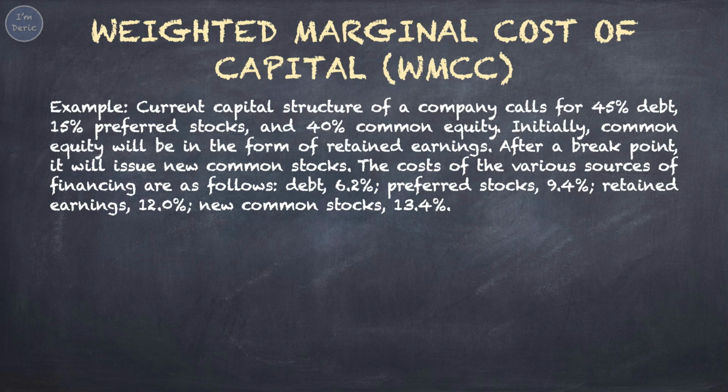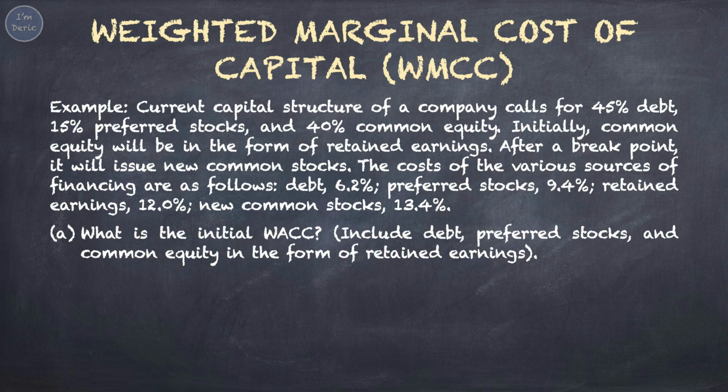Let's take an example. Current capital structure of a company calls for 45% debt, 15% preferred stocks, and 40% common equity. Initially, common equity will be in the form of retained earnings. After a breakpoint, it will issue new common stocks. The costs of the various sources of financing are as follows: debt, 6.2%, preferred stocks, 9.4%, retained earnings, 12.0%, new common stocks, 13.4%. First, what is the initial WACC?